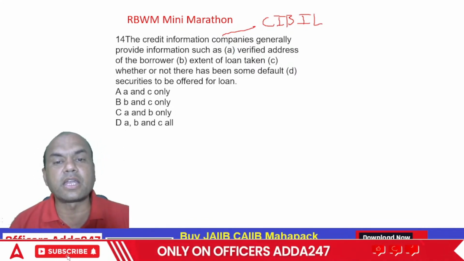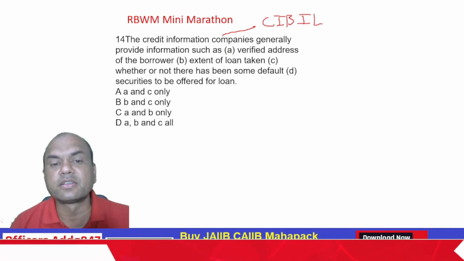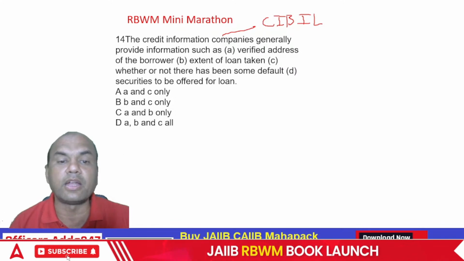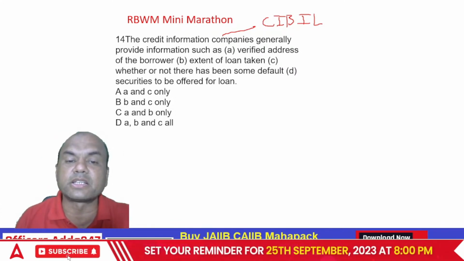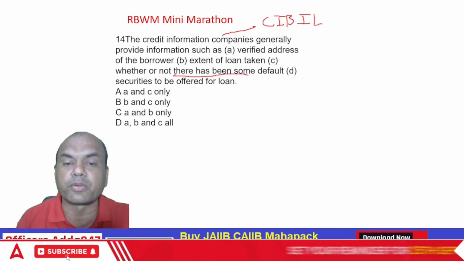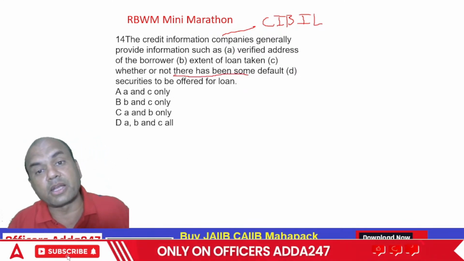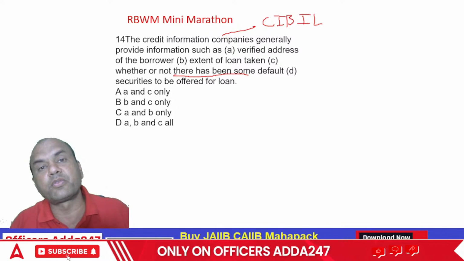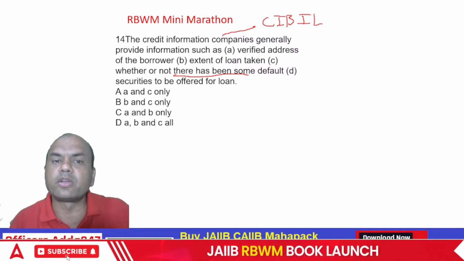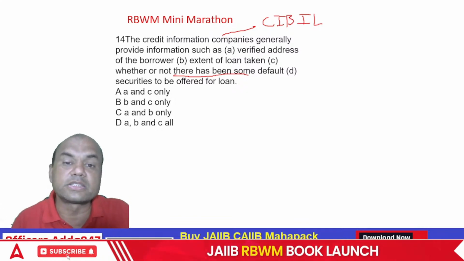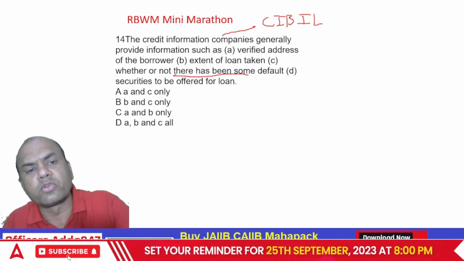So this credit information company generally provides information such as what? Verified address, extent of the loan taken, and whether or not there has been a default. Default is very important. This is the main crux of any report. The crux or the main matter of any report is this: there has been a default or not. Default means, suppose I have to pay this EMI and I don't pay it on time, so that is known as default.